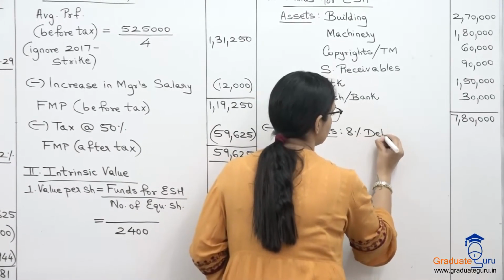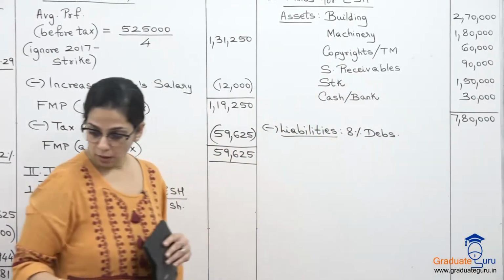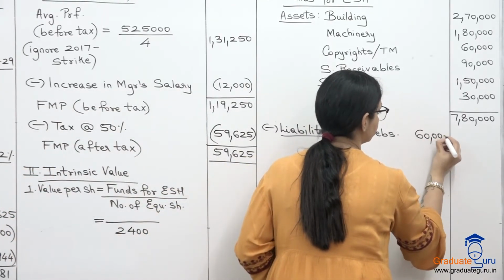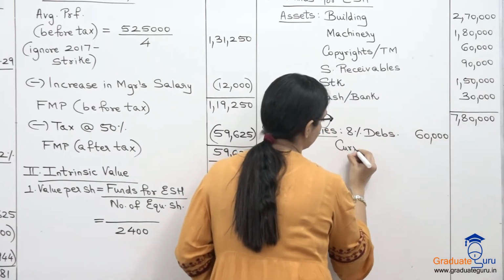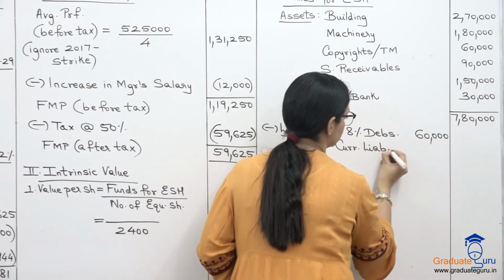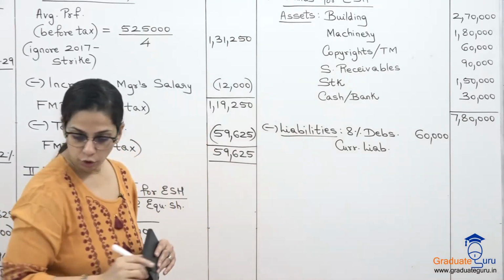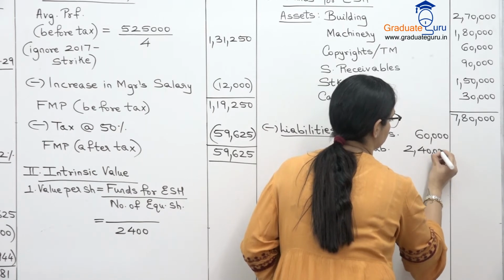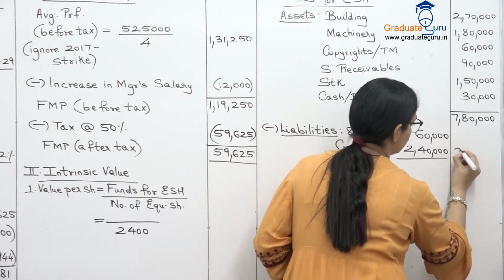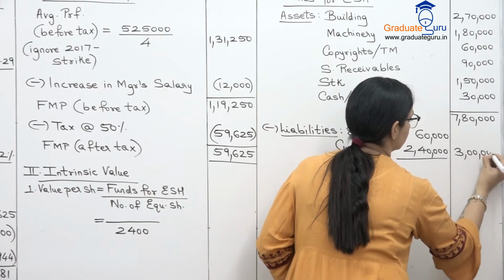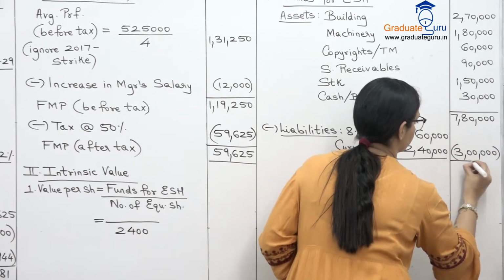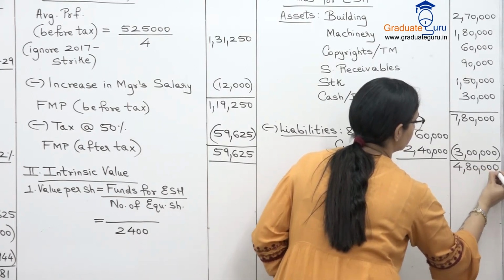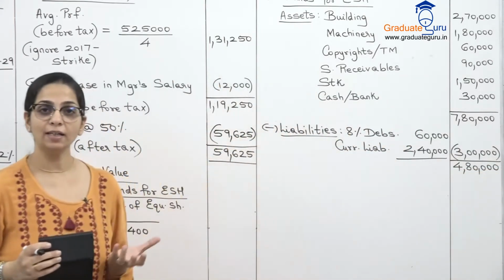So 8% debentures, that is given as 60,000. I'll write it in the inner column. And we have current liabilities, which is given as 2,40,000. So total liabilities is 3 lakhs. Subtracting that, we get 4,80,000. This is basically our net assets.